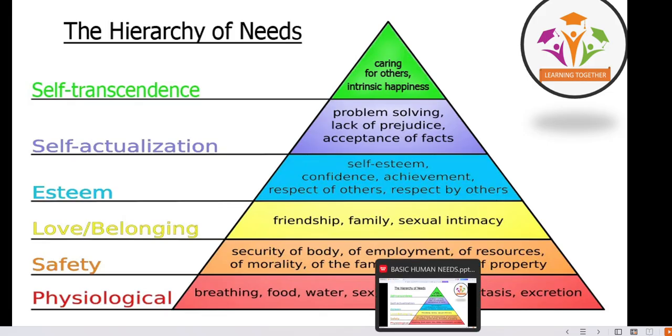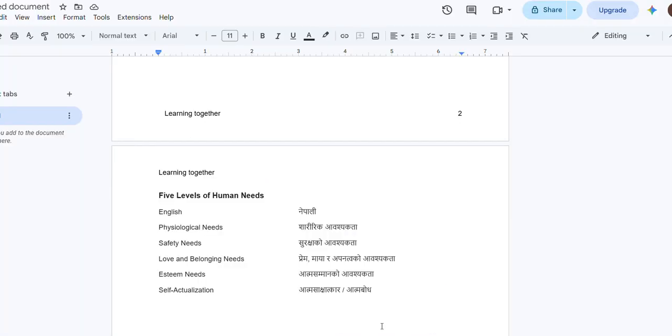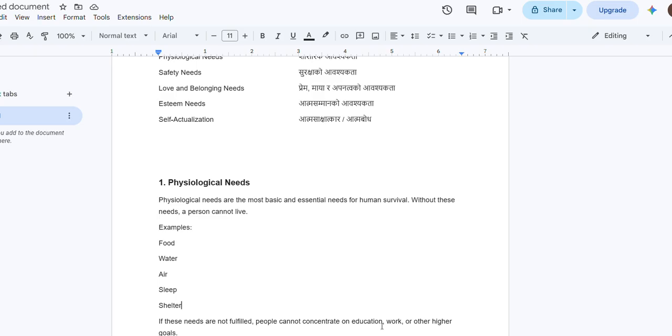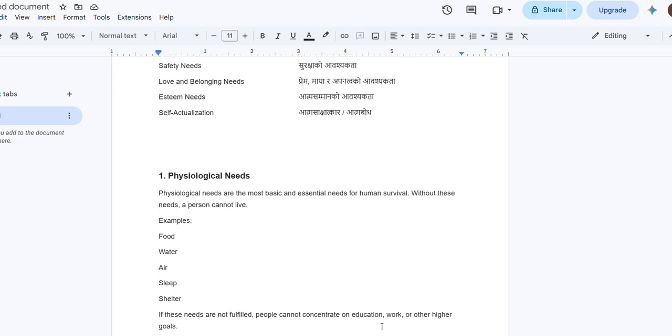Now we are going to talk about the physiological need. Physiological need are the most important, basic and essential need for human survival. Without this need, a person cannot live. For example, food, water, air, shelter, sleep. If these needs are not fulfilled, people cannot concentrate on education, work, or other higher goal.